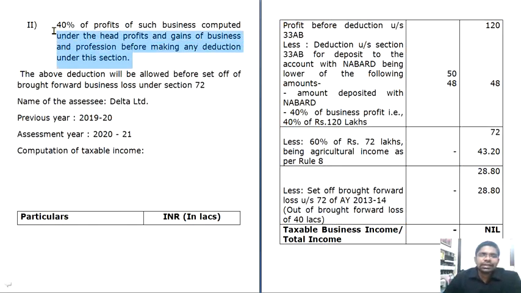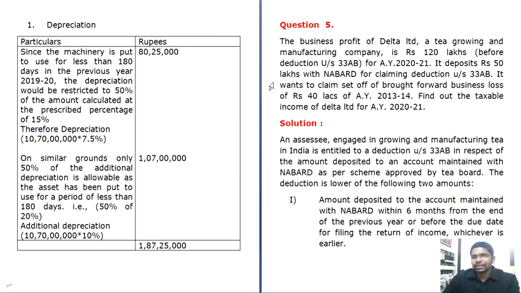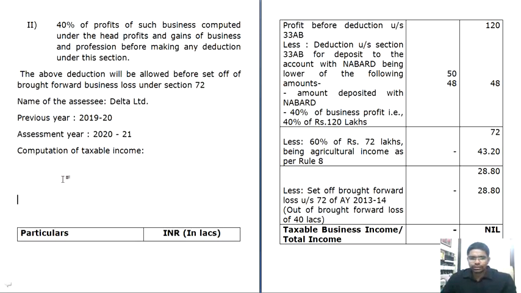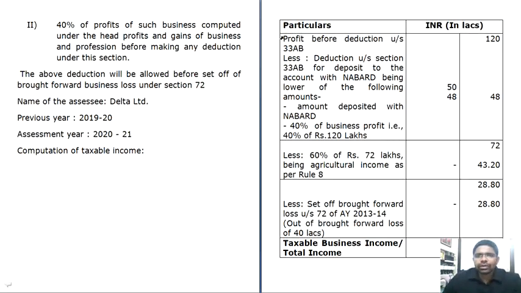The second condition is 40% of the profits of such business computed under the head PGBP before making any deductions under this section. That is 40% of 120 lakhs. Got it? Because he himself has told that it is prior to deduction of that amount. So the lower of 1 or 2 we have to calculate. Now, profit before deduction under section 33AB as given in the question is 120 lakhs. Less deduction under section 33AB for deposit to the amount with NABARD, being the lower of the following two amounts.